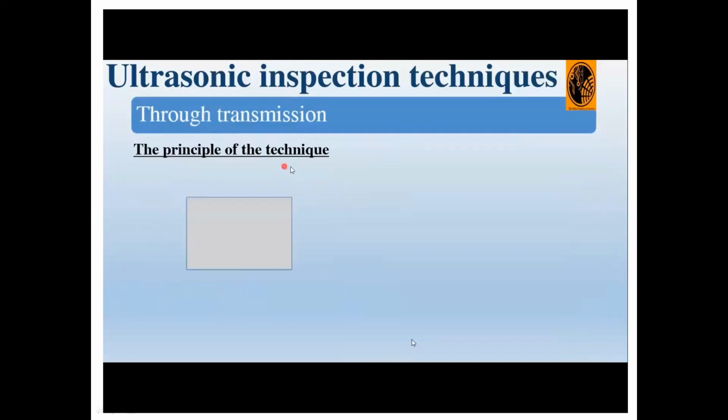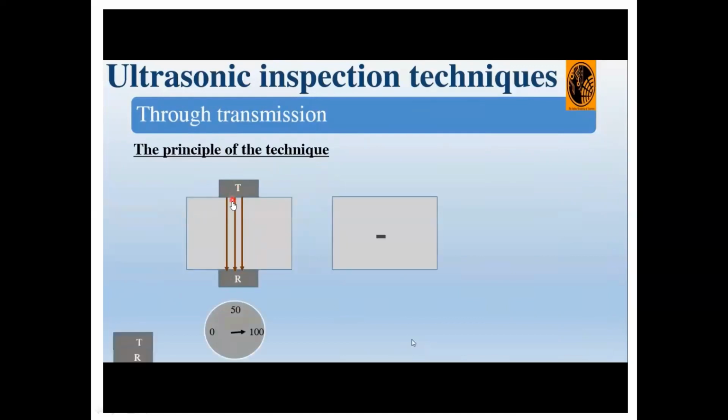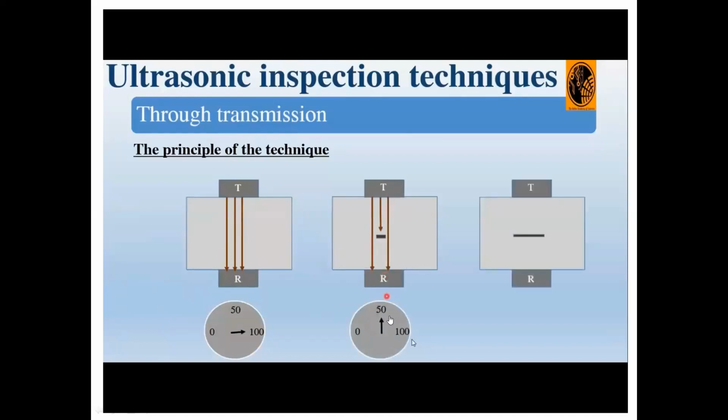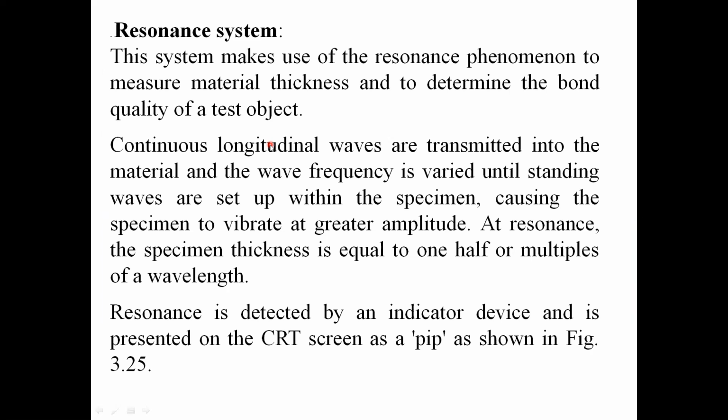See this, the principle of the technique. This is the workpiece, this is the transmitter and this is the receiver. The sound waves move from transmitter to receiver. 100% of the waves are received because there is no defect. Here, only part of the waves is received by the receiver because there is a defect; the defect is 50%. Here the total waves are restricted by the defect, so we get 0 pulses on the receiver. Based on this we can identify the defects. This is the through transmission method.